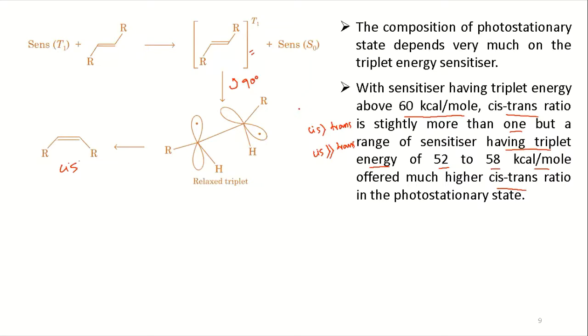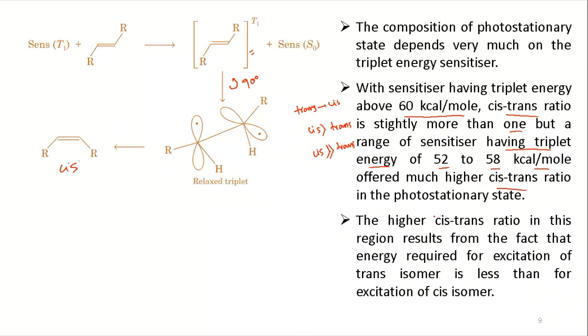In that case, you have cis much more than trans. What you are doing is converting your trans to cis. So it is very obvious. What we find is that this 52 to 58 is higher than the triplet state of trans, but lower than the triplet state of cis. That is why it is happening for most alkenes.